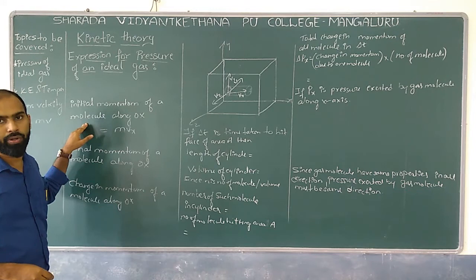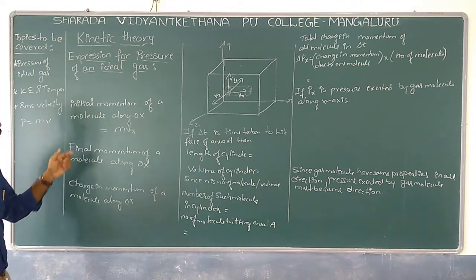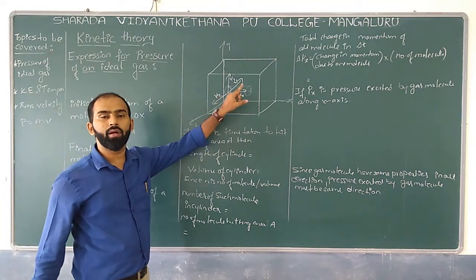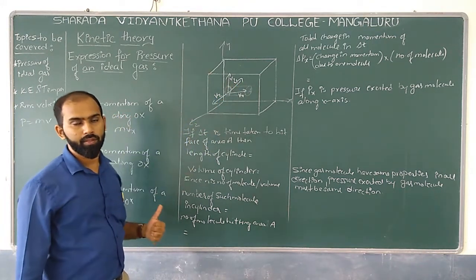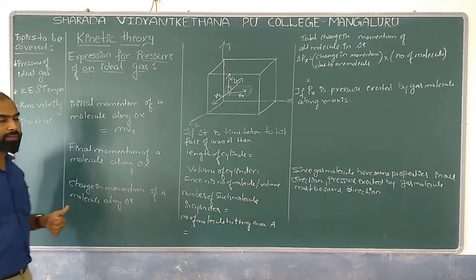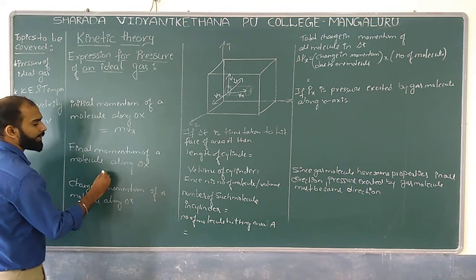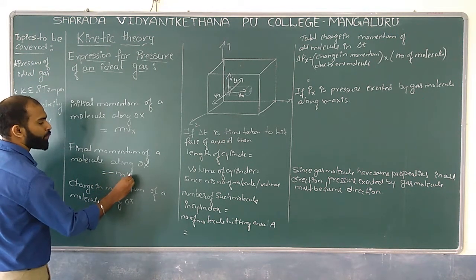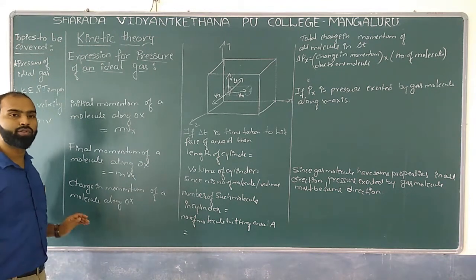Similarly, what would be the final momentum once it moves back along the same path in the opposite direction after the elastic collision? Since momentum is a vector quantity, minus m into vx comes into picture here, correct? Now what would be the change in momentum?